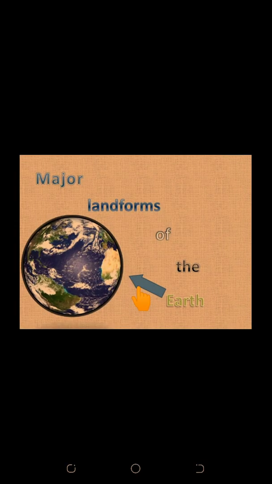So children, in the previous video, we studied about the first category of landforms, which was mountains. Now it's the time to move a step further and study the next categories. So let us start today's segment with plateaus.